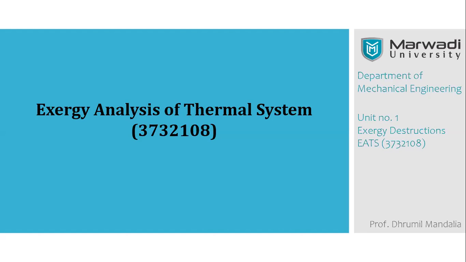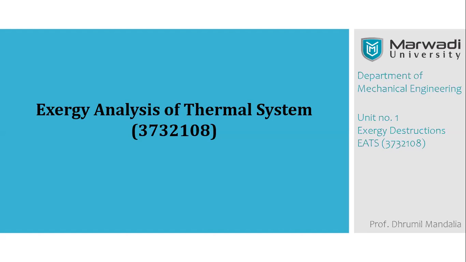Before, we had 7 chapters. Now it is reduced to 5 chapters, which are totally based on the application and how we can do the analysis, in terms of the available work, or in other words, the useful work. How we can do that analysis is actually called exergy analysis of a particular region, and our region is the thermal region.